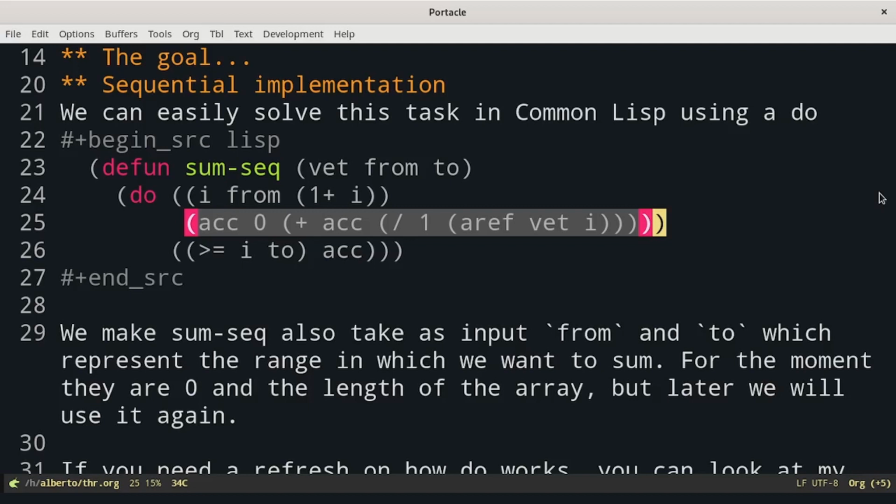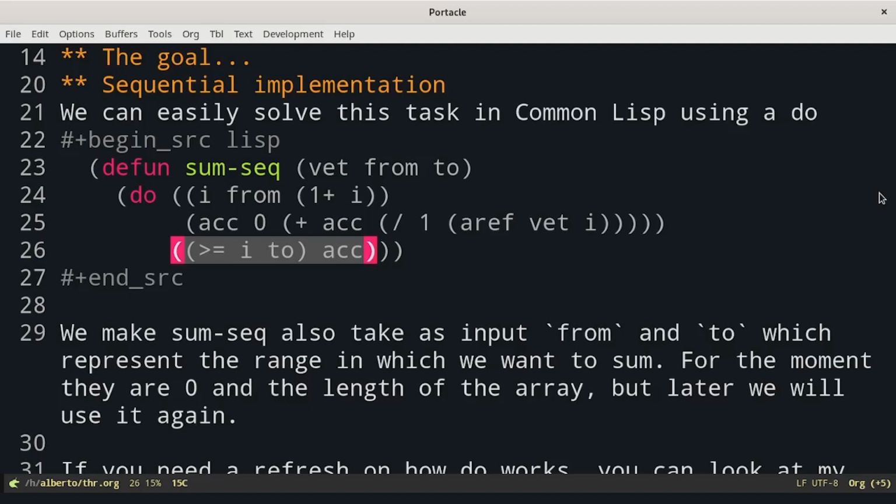We are actually summing the reciprocal at this stage. The second parameter of the do shows the condition that will make us exit. In particular, this do will end as soon as i is greater or equal than end. Then we also pass acc. This value will be the return value of the loop.